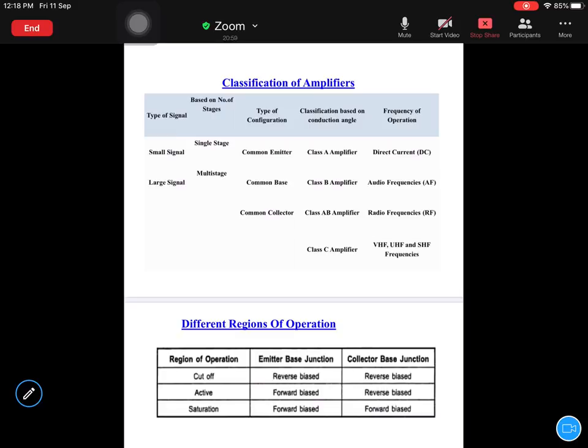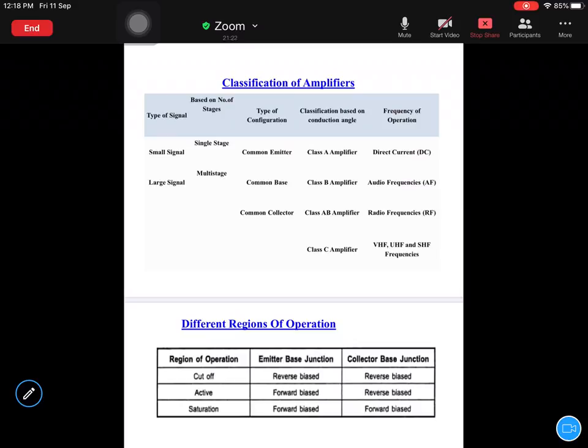This we will discuss later. There are many types actually, but in the syllabus we will mostly be dealing with four major amplifiers, which are class A, class B, class AB, and class C. Class A amplifiers are the ones which operate from 0 to 360 degrees.